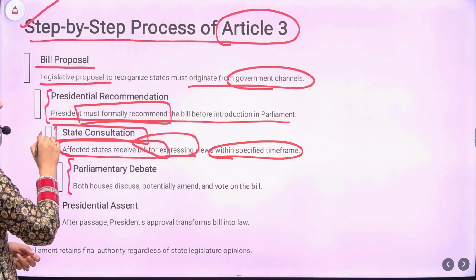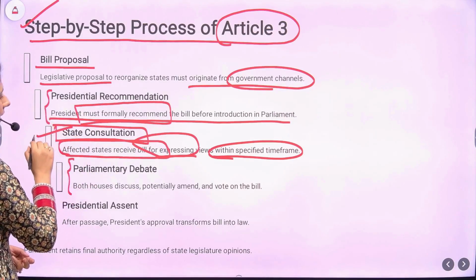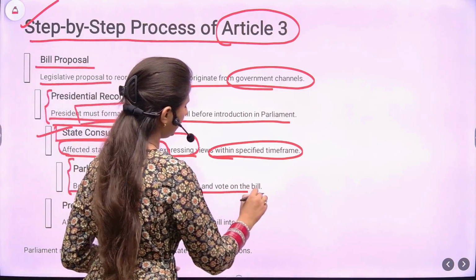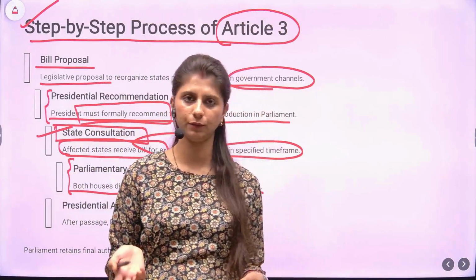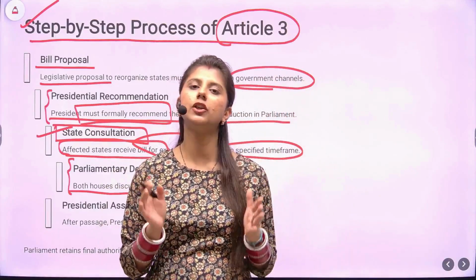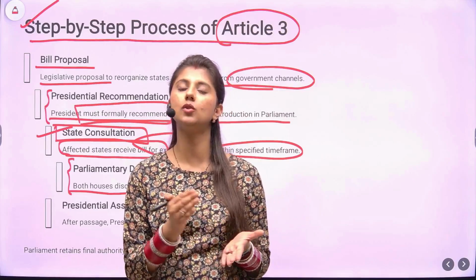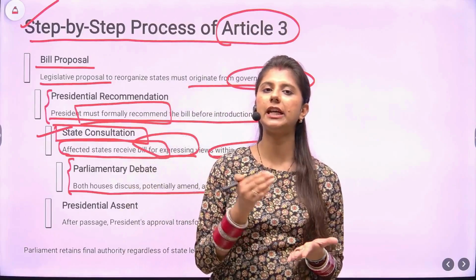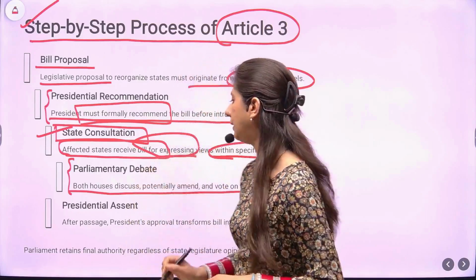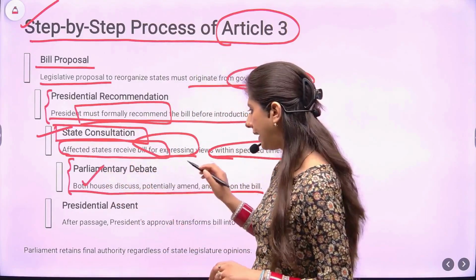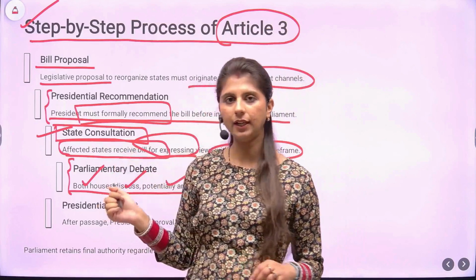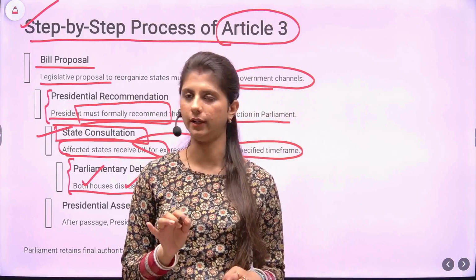Next, after the formality of state consultation has been done, the next step is that both the houses will discuss, potentially amend, and then vote on the bill. If the state gives its feedback in the given time period, well and good, but that is not binding on the Parliament. If the state fails to give its feedback in the given time period, then too the Parliament can proceed with the bill. It can also discuss, amend, and vote on the bill. The voting is done through simple majority.